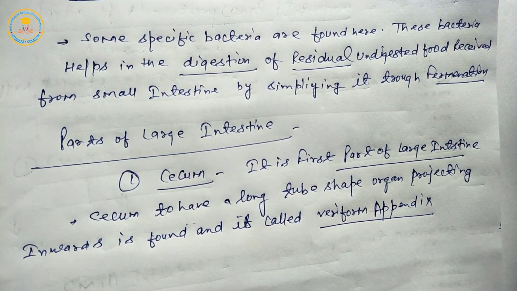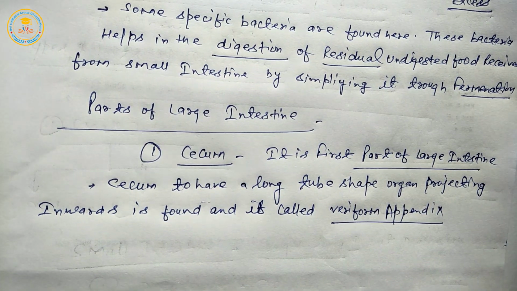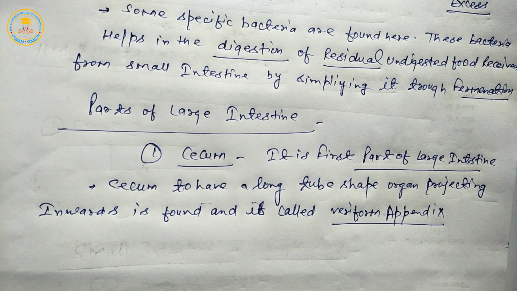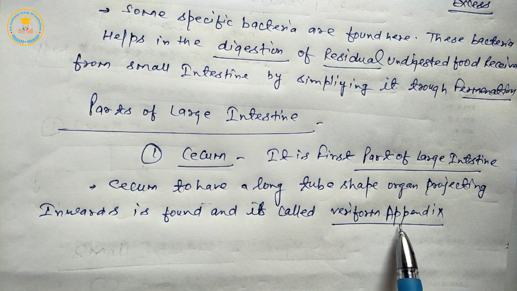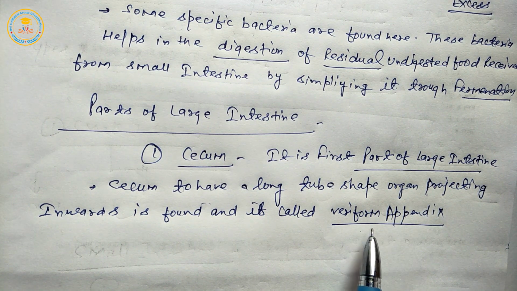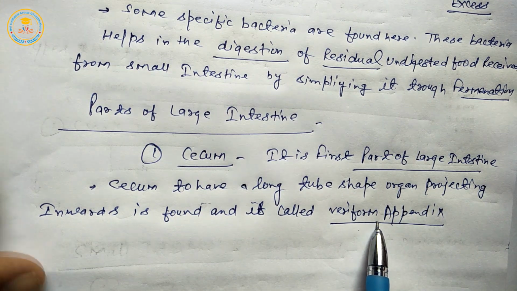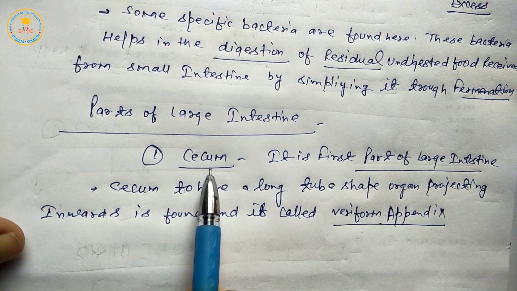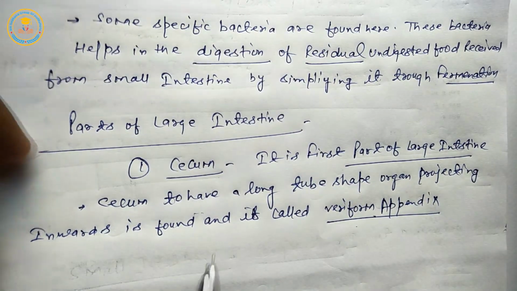Students, the appendix is related to the vermiform appendix. It is a vestigial organ, but found in the cecum part.